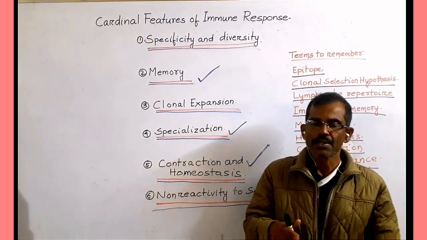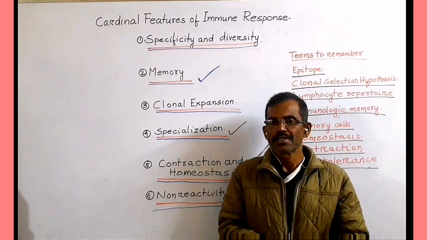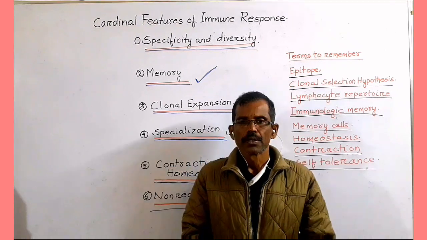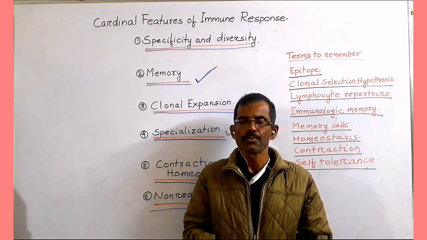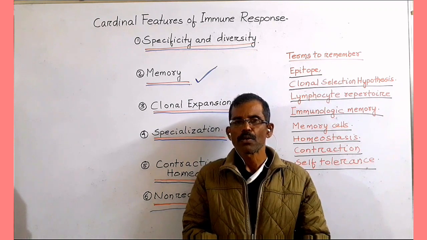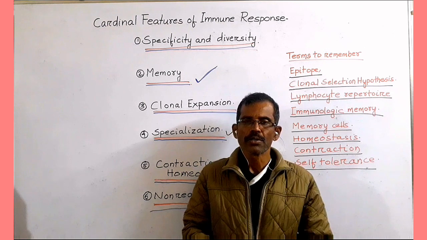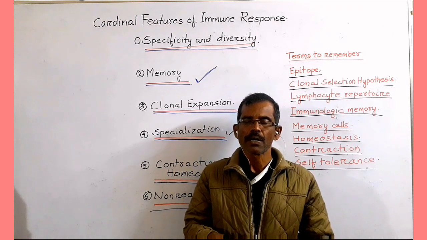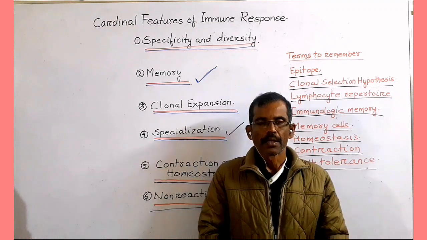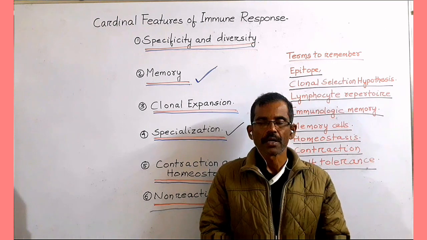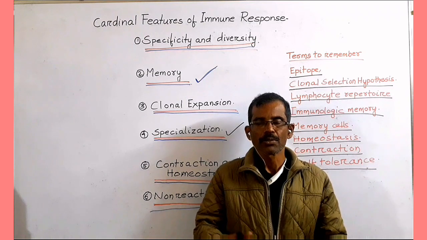All these cardinal features are necessary for the adaptive immune system to perform its necessary functions. Specificity and the immunologic memory enable the immune system to mount a heightened response to pathogens that are persistent and recurring. By doing so, the immune system combats various infections that are prolonged or occur repeatedly. Diversity of the immune response enables the immune system to protect us against many potential pathogens.